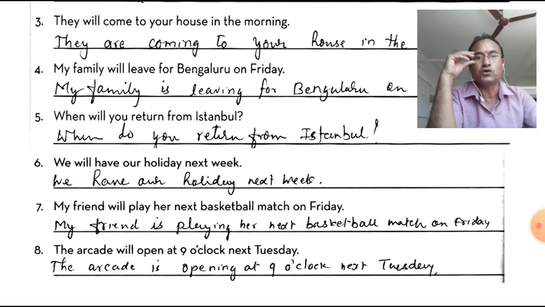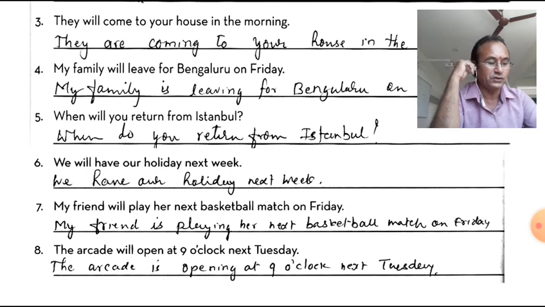The arcade is opening, future, but we can express by using present continuous, as it is planned for future. So we have used simple present and present continuous in order to show the future, that is arranged or scheduled or planned future.